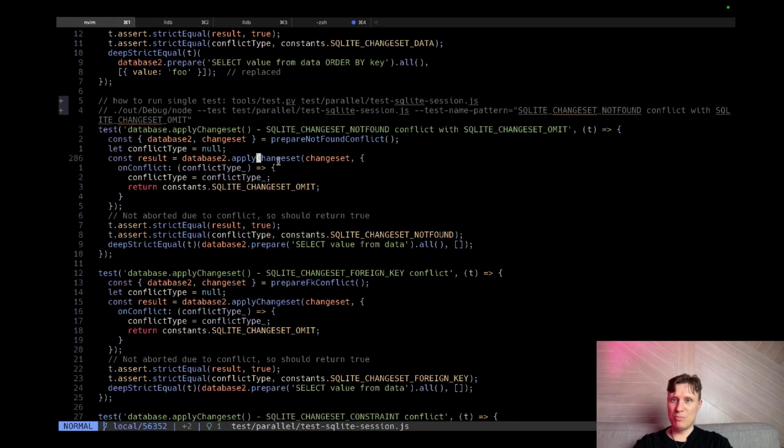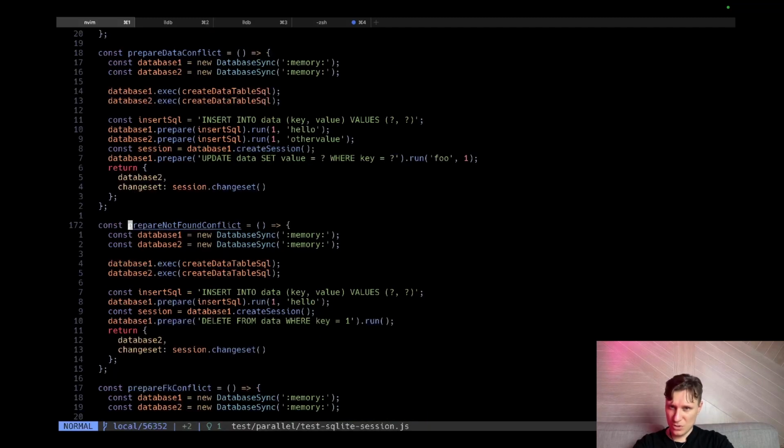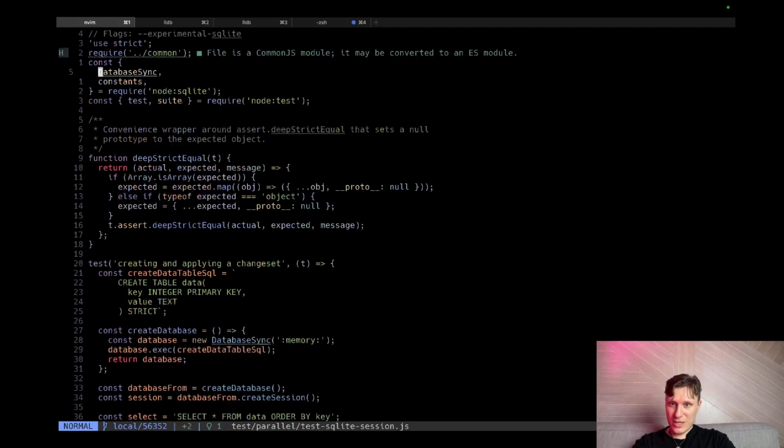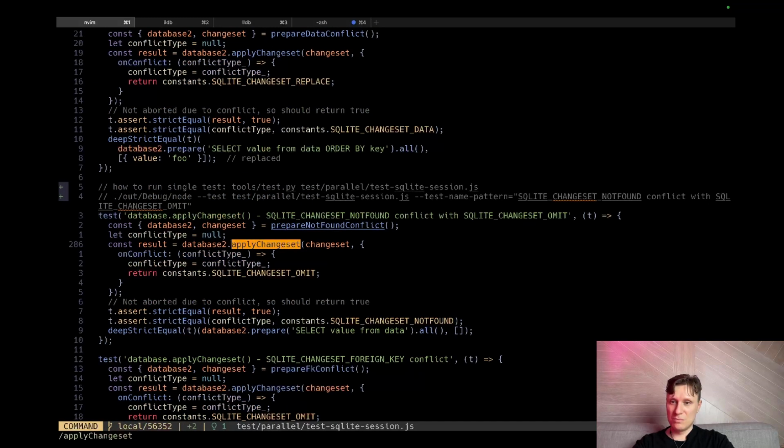This code gets executed, but this apply change set doesn't translate to an actual function call. But why?